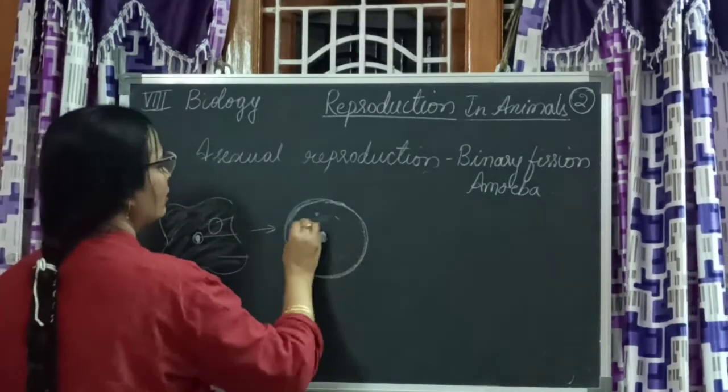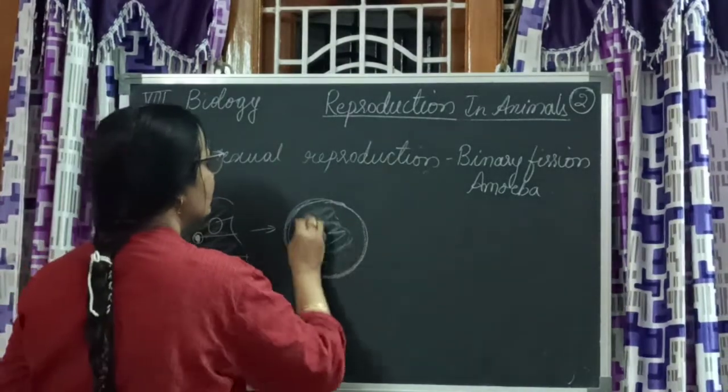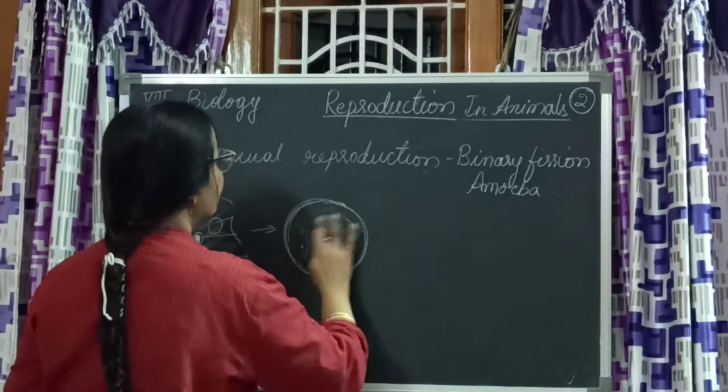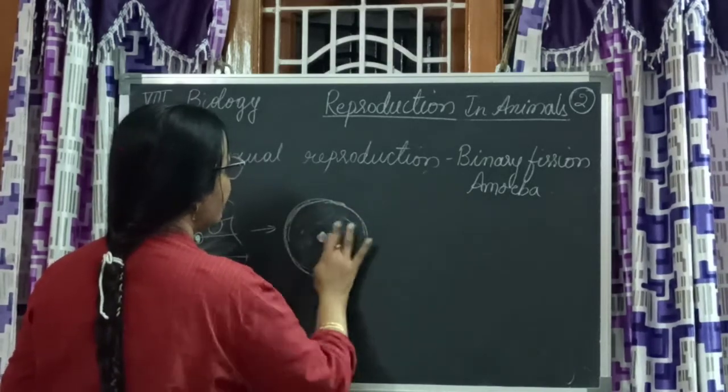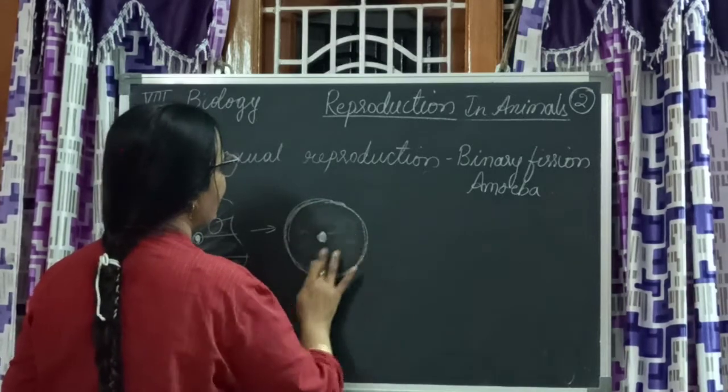The chalk piece is not clear, that's why I am unable to draw the cytoplasm. This is now ready for division in favorable conditions, children.